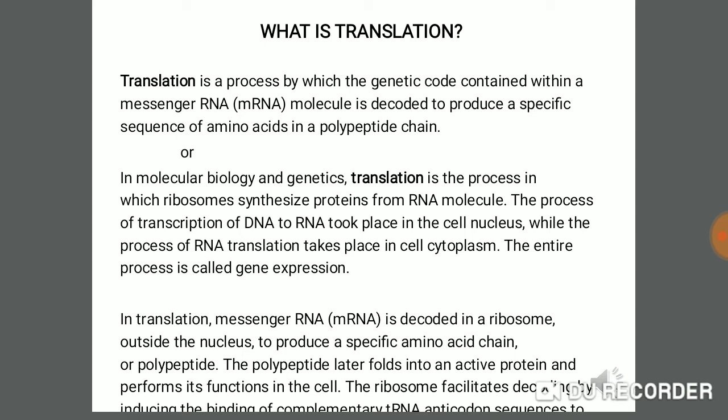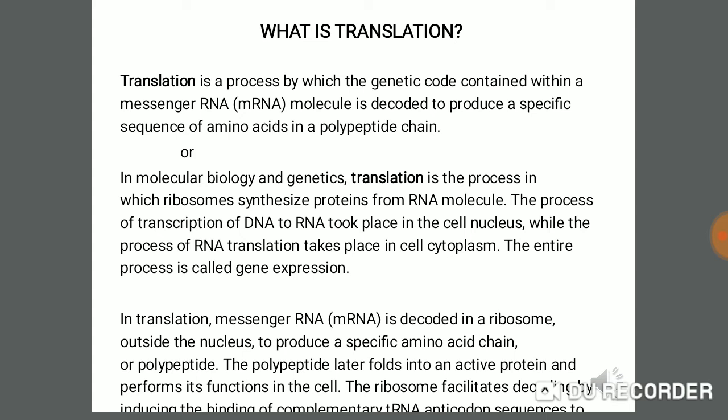The polypeptide chain synthesized with the help of the ribosome is then folded or processed to produce an active, functional protein.